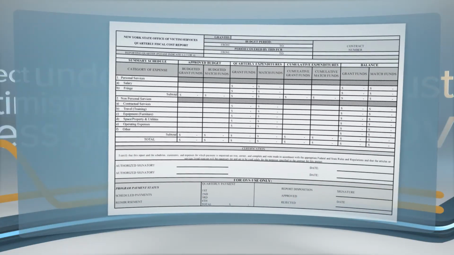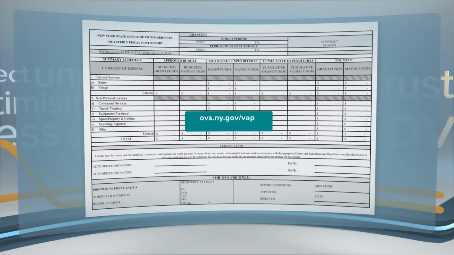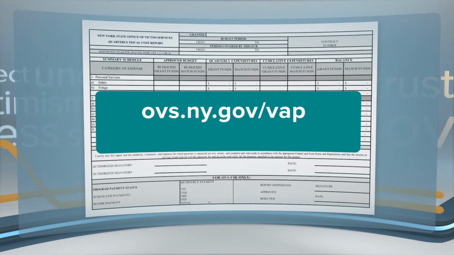You can start by downloading a blank FCR Excel document on our website, ovs.ny.gov/VAP, under the heading VAP Documents.